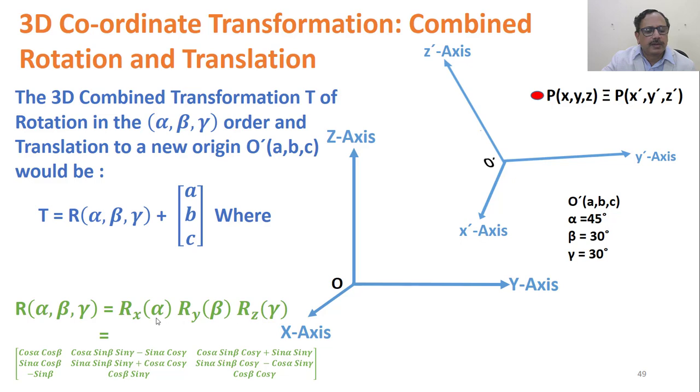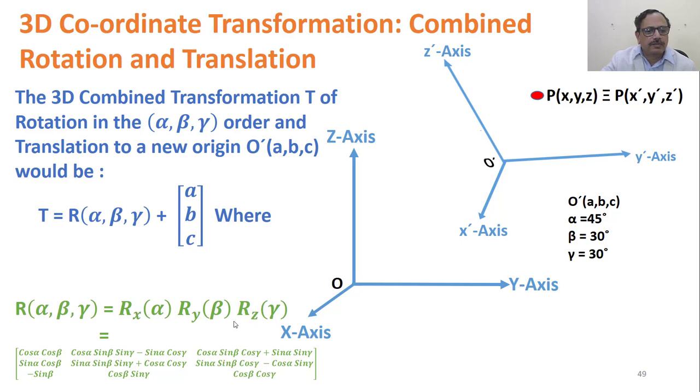These 3 matrices multiplied together will result in this matrix: cos alpha cos beta, cos alpha sin beta sin gamma minus sin alpha cos gamma, cos alpha sin beta cos gamma plus sin alpha sin gamma; sin alpha cos beta, sin alpha sin beta sin gamma plus cos alpha cos gamma, sin alpha sin beta cos gamma minus cos alpha sin gamma; and the third row is minus sin beta, cos beta sin gamma, cos beta cos gamma. So this matrix is the resultant of the combined rotation on account of alpha, beta and gamma.